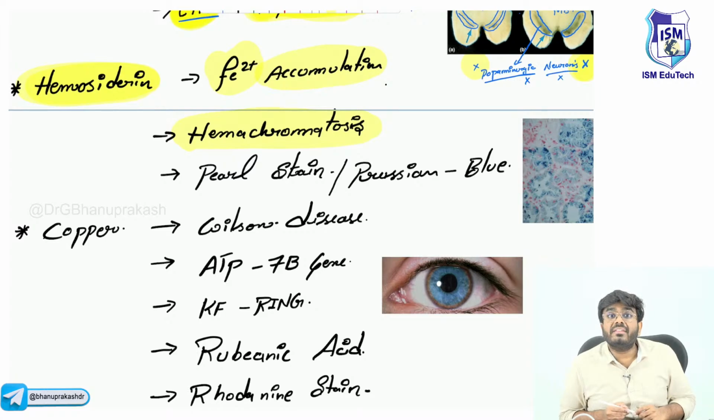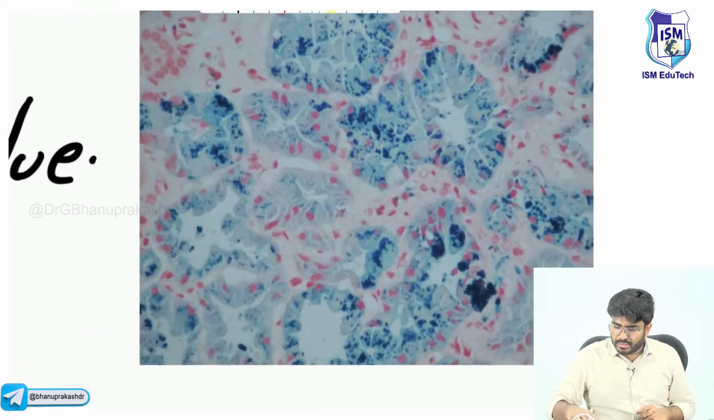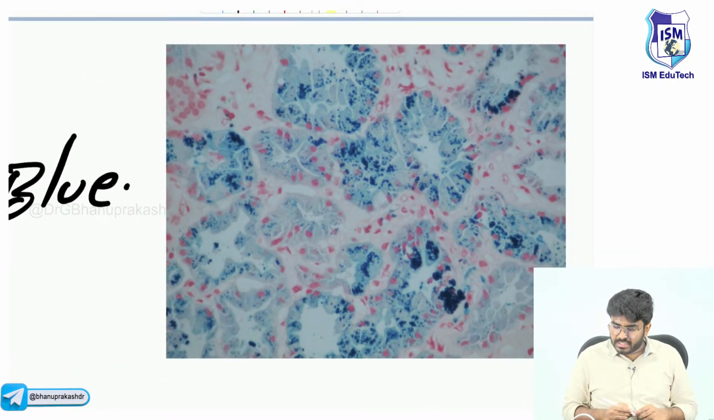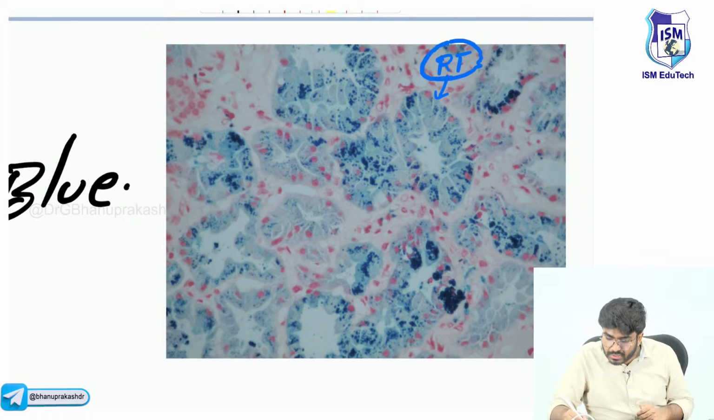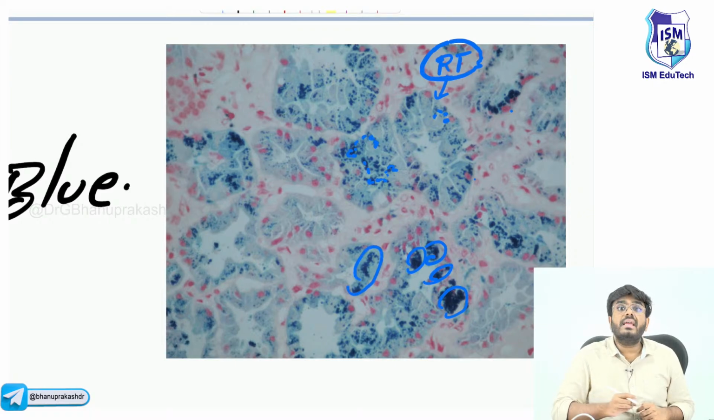So, how to identify the iron? Look here. This tissue is nothing but your renal tubules. Inside the renal tubules, are you able to appreciate these blue dots? That blue color is nothing but iron. Inside the renal tubules, iron is getting accumulated.